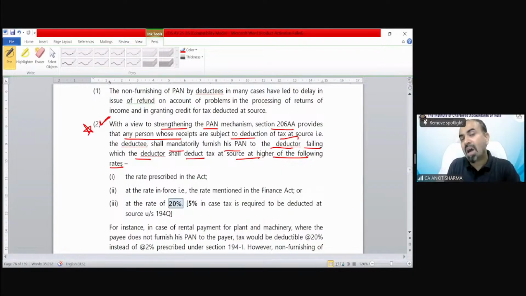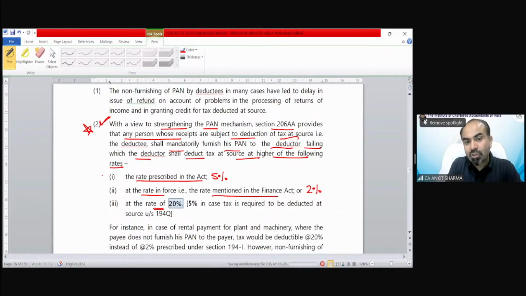And what would be the highest rate? The rate prescribed in the Act, suppose 5% in certain cases; or the rate in force, the rate mentioned in the Finance Act, suppose the Finance Act has changed it to 2%; or the rate of 20%, which is fixed.